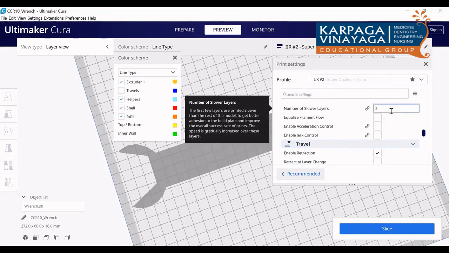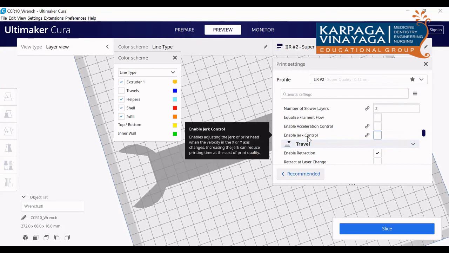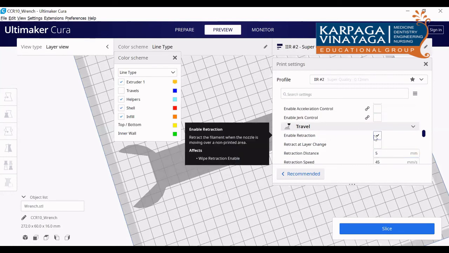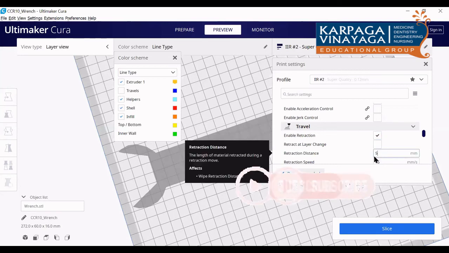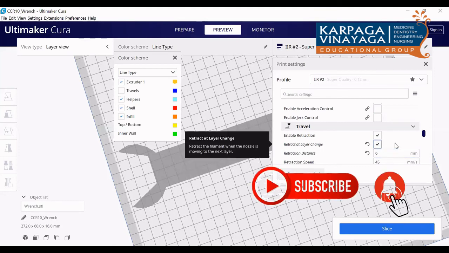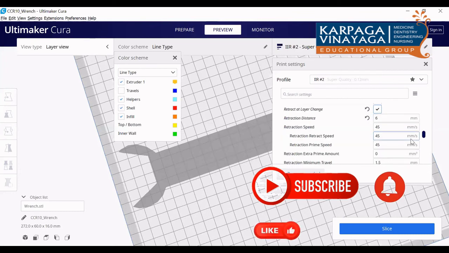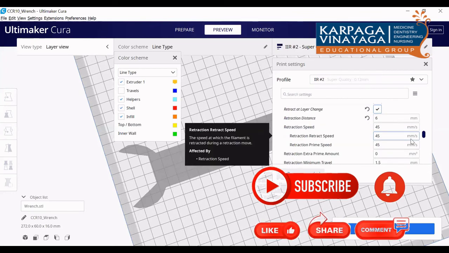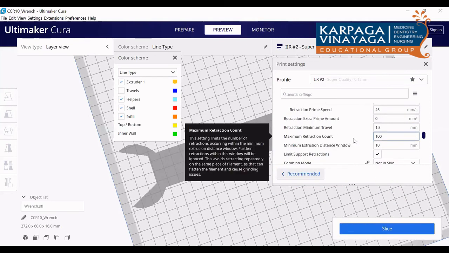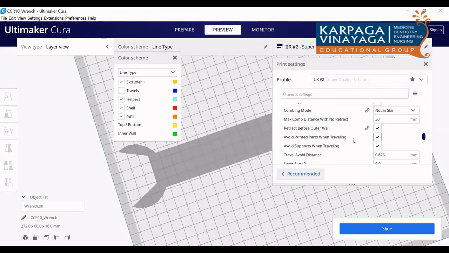If you increase the speed, what happens is there will be a jerk in the movement of the extruder. If you want that, you can click. Normally, we won't click jerk control and acceleration control. And here I told you, retraction: you have to click that. Then the distance can be put as some 6.5 mm or 6 mm. That is the standard value for retraction distance. Then retraction speed, within how much speed. These are default, you don't change these.